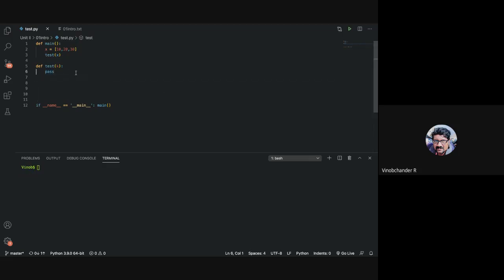Students, tell me. So what is the question, sir? The question is to print all the elements in X inside this particular function. This is essentially the idea behind passing your list as a parameter to a function.